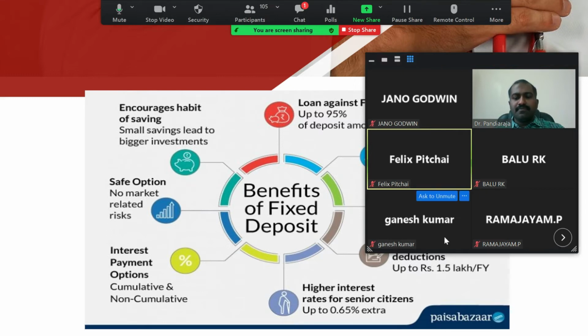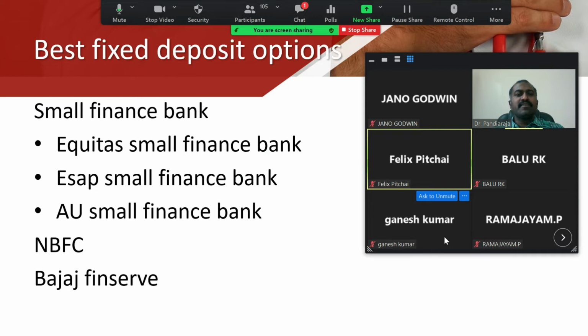Now I'll highlight the best fixed deposit options. Small finance banks give a better option, like Equitas Small Finance Bank, ESAF Small Finance Bank, and AU Small Finance Bank. There are many small finance banks giving a better FD interest rate of around 7 to 7.5%. You choose the bank according to availability. Small finance banks also have a risk, but the security amount is up to 5 lakhs, so you can safely invest up to 5 lakhs in a small finance bank.